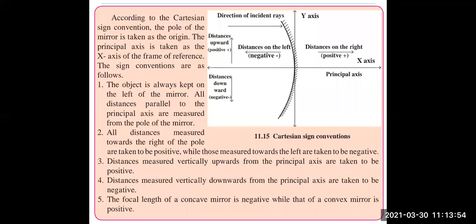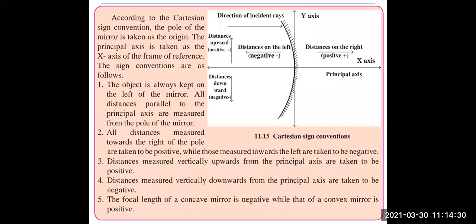Now you can see one curve is also placed on this coordinate axis, X and Y axis. So the object will always be placed on the left side of the mirror. All distances measured towards the right of the pole are taken to be positive. Yes, the right side of the x-axis is always positive, while those measured towards the left are taken as negative.